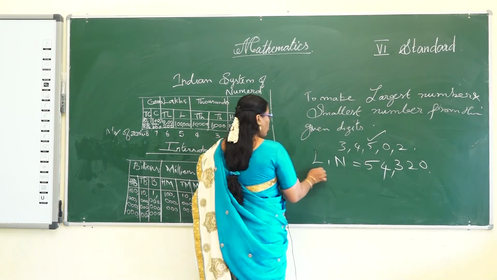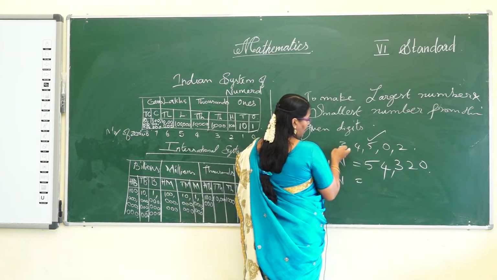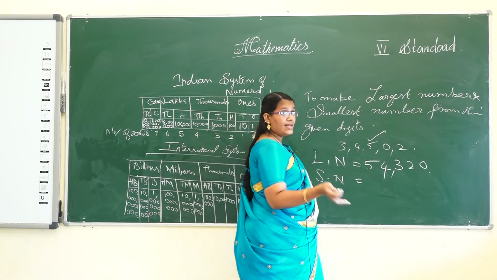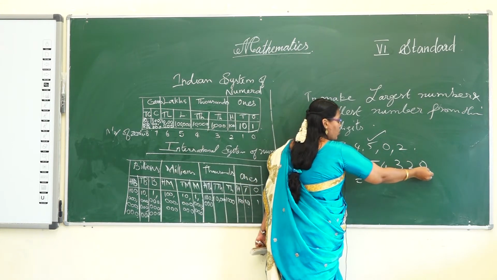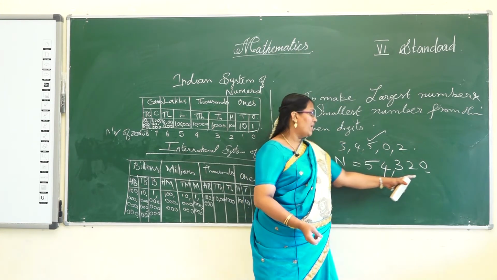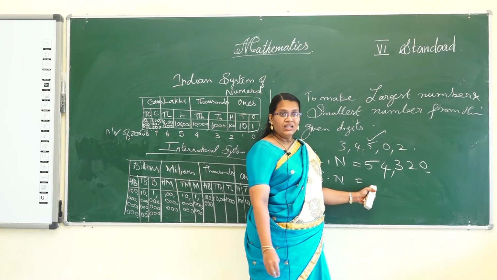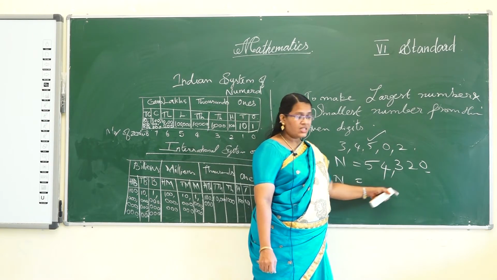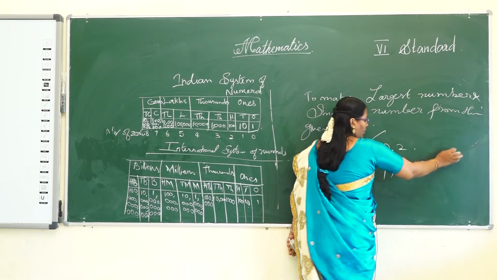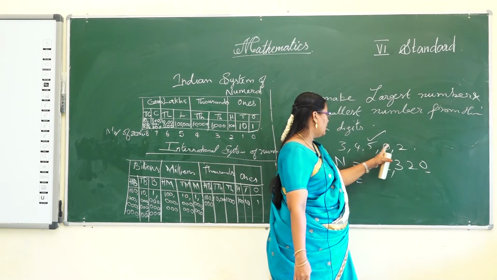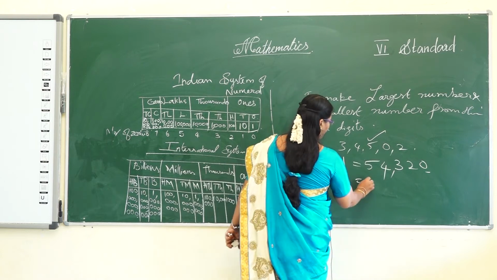So what is the smallest number? We consider the same digits. Write in ascending order. Ascending order means start from the smallest digit. Here the smallest digit is 0, but it is not valid in front of a number. Is 02 valid? It's not valid. So the next smallest digit is 2.